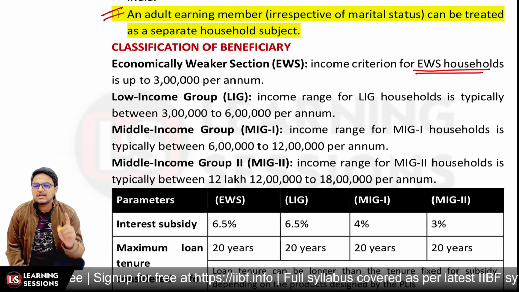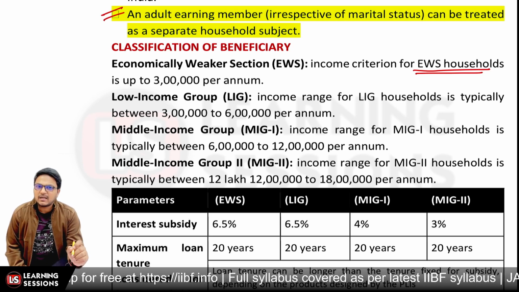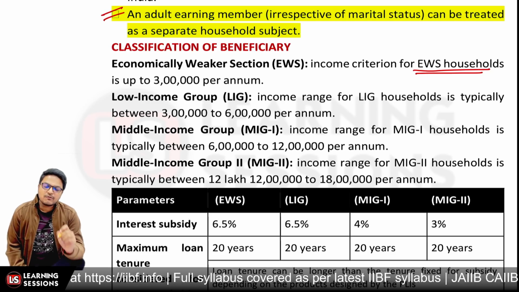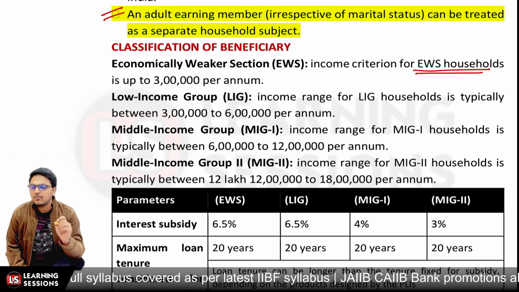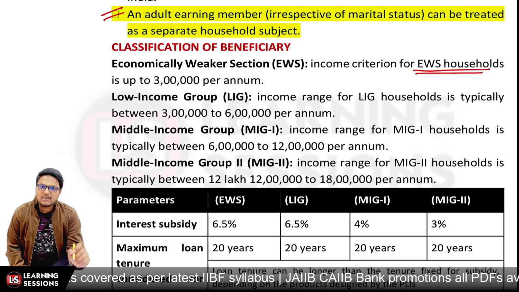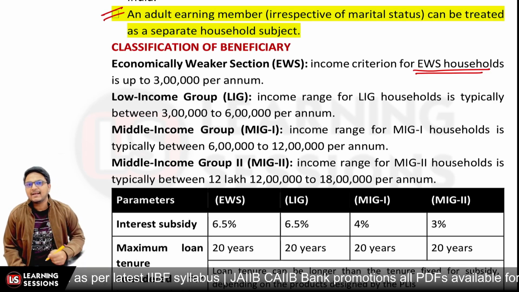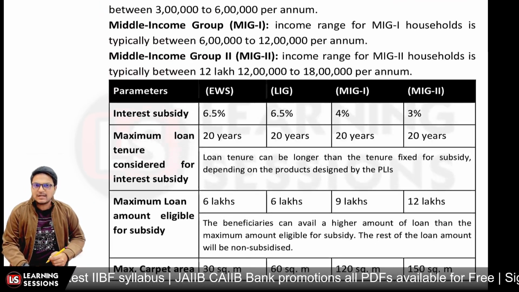And if the income is ranging from 3 lakh to 6 lakh rupees per annum, it is under LIG. If the income is ranging from 6 lakh to 12 lakh rupees per annum, it is MIG1. And if the income is ranging from 12 lakh to 18 lakh rupees per annum, it is MIG2 category over there, right? And what are the different parameters over there? Let's have a look at it.